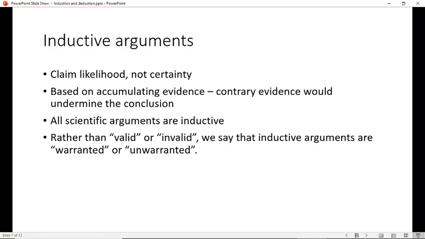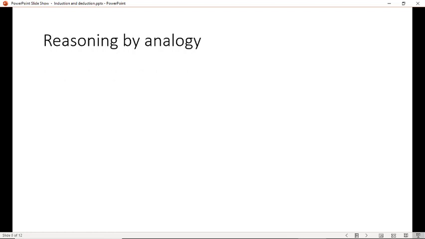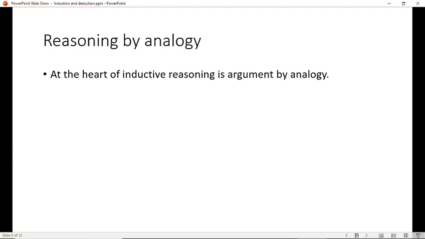So usually the technical term is to say that arguments are warranted or unwarranted when they're deductive. We're just going to say they're strong or weak. So the question is not, is this inductive argument valid, but is it strong? Reasoning by analogy is at the heart of inductive reasoning, and we will cover that in Chapter 11, but let me say a little bit about it here.